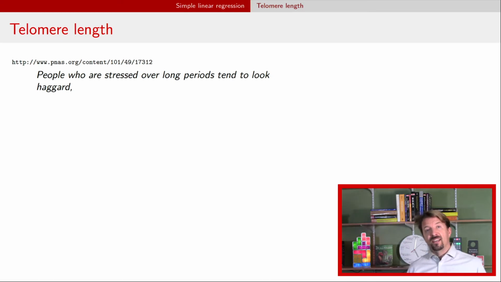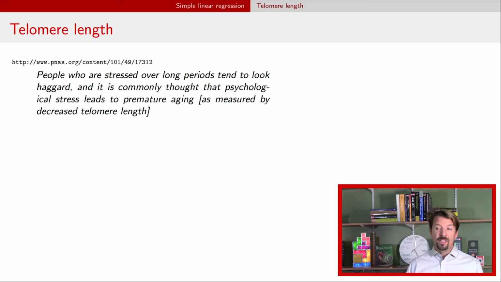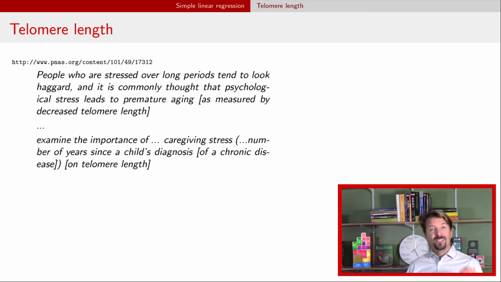So the first thing is that people who are stressed over long periods tend to look haggard, and it is commonly thought that psychological stress leads to premature aging. In this manuscript, they are measuring aging by decrease in telomere length. They wanted to examine the importance of caregiving stress, that is, number of years since a child's diagnosis of a chronic disease, on telomere length. So we're trying to understand the relationship between this stress and aging through telomere length.